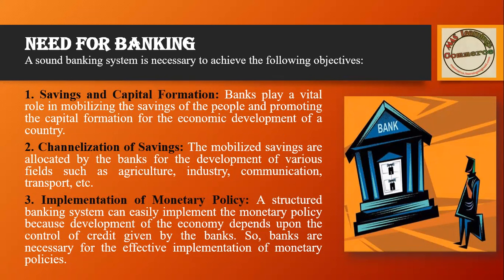If each of the 10 members deposits 10,000 rupees, that is totally 1 lakh. That 1 lakh they will give to another person for the purpose of investment, and capital formation will happen like that. Same, that is the channelization of savings: the mobilized savings are allocated by the bank for development of various fields such as agriculture, industry, communication, transport, etc. They will channelize your savings towards the development of agriculture, industry, communication, as well as transport.